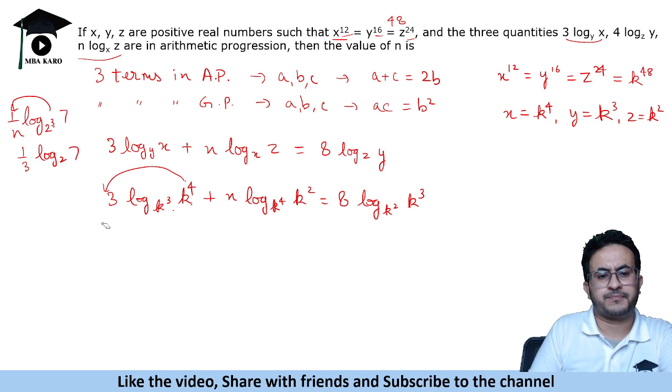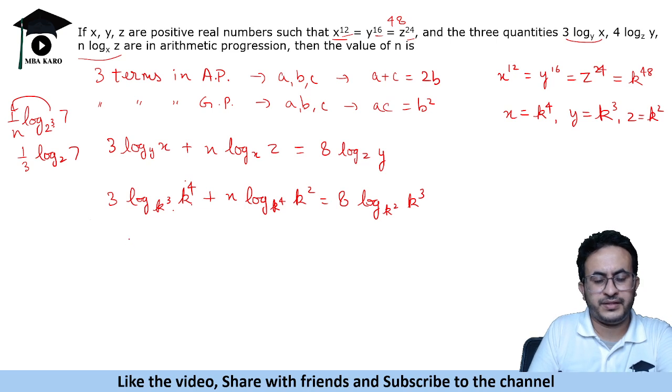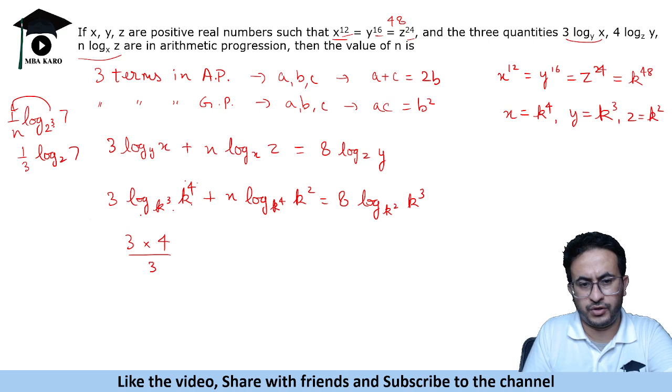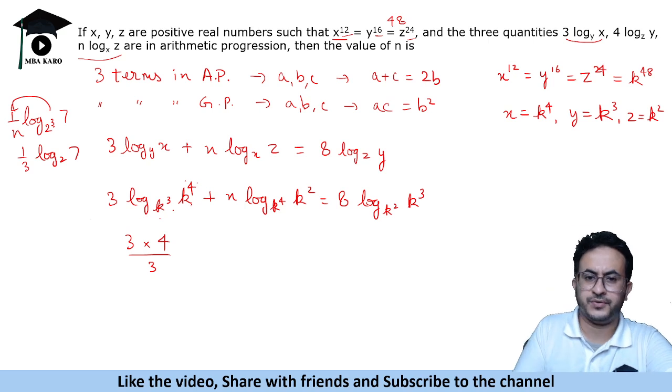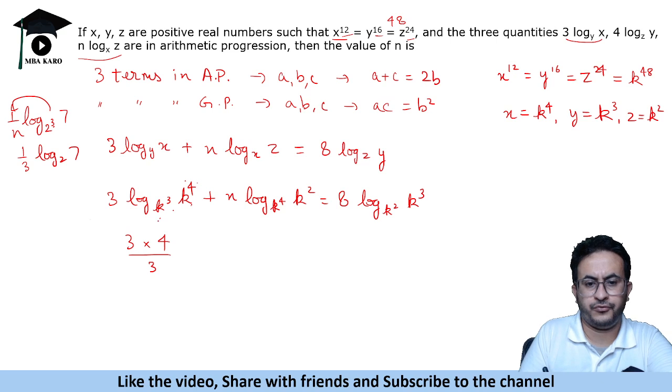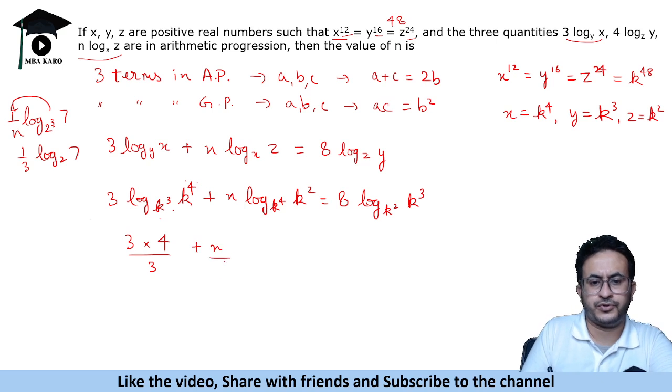So it becomes 3. Now this power comes on the numerator, this power comes on the denominator. Log k with base k, the argument is also k, that becomes 1. So it becomes 3 into 4 by 3 plus n by 2, this is equal to 8 times 3 by 2.